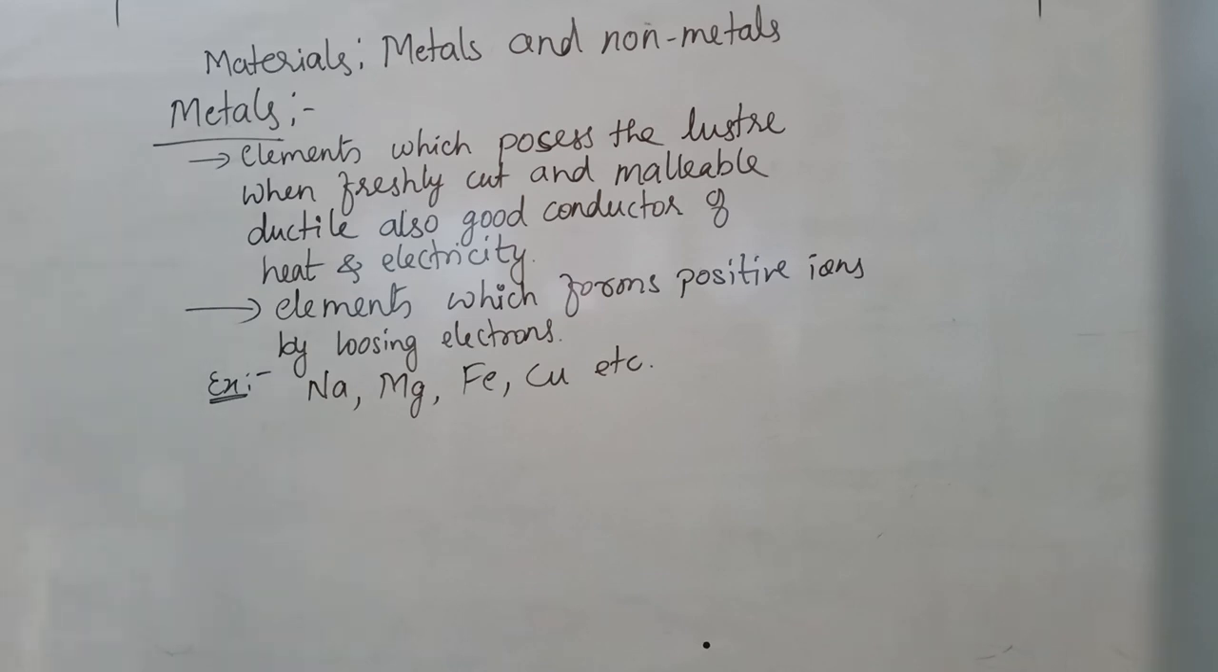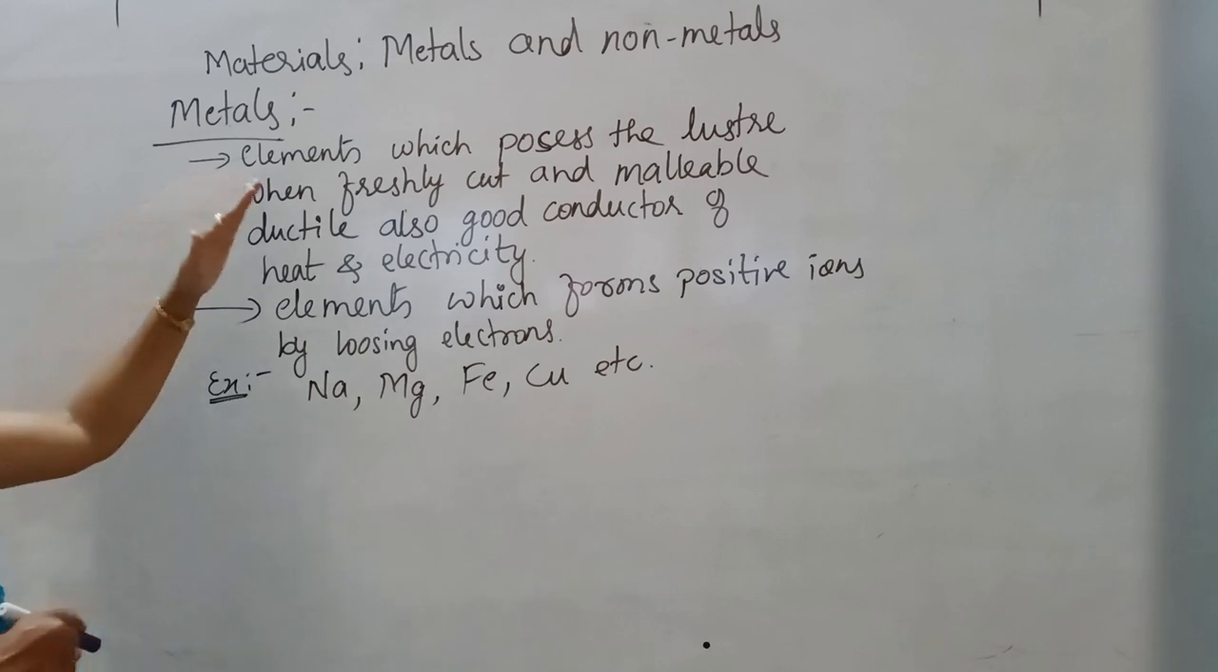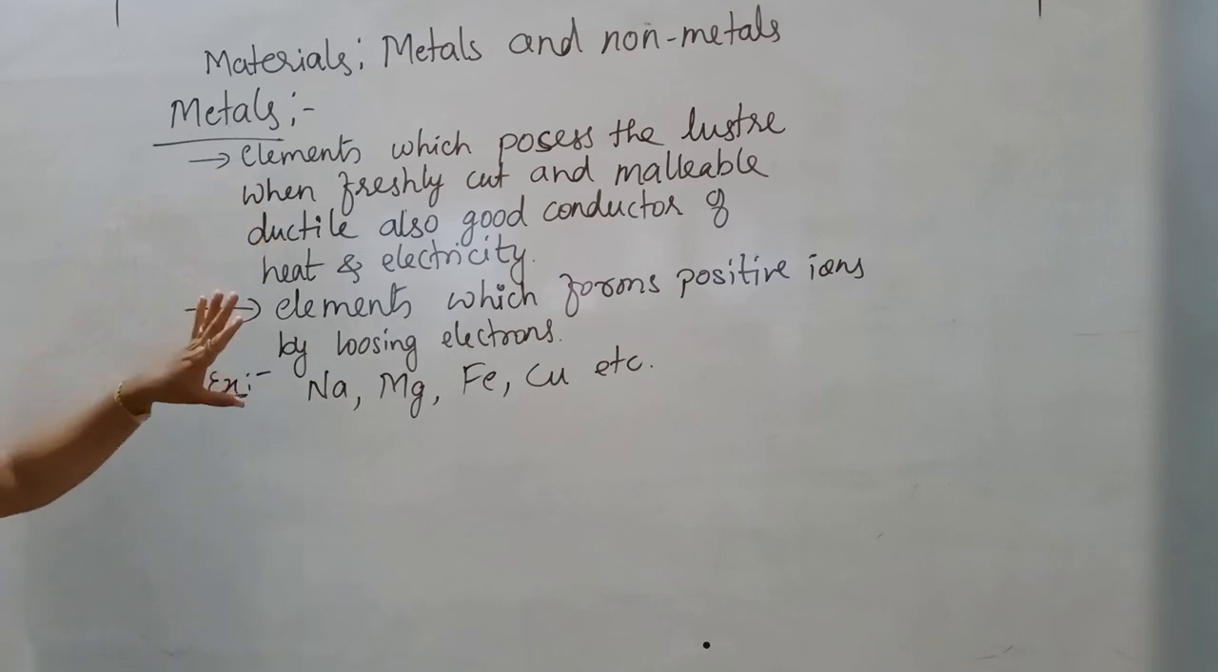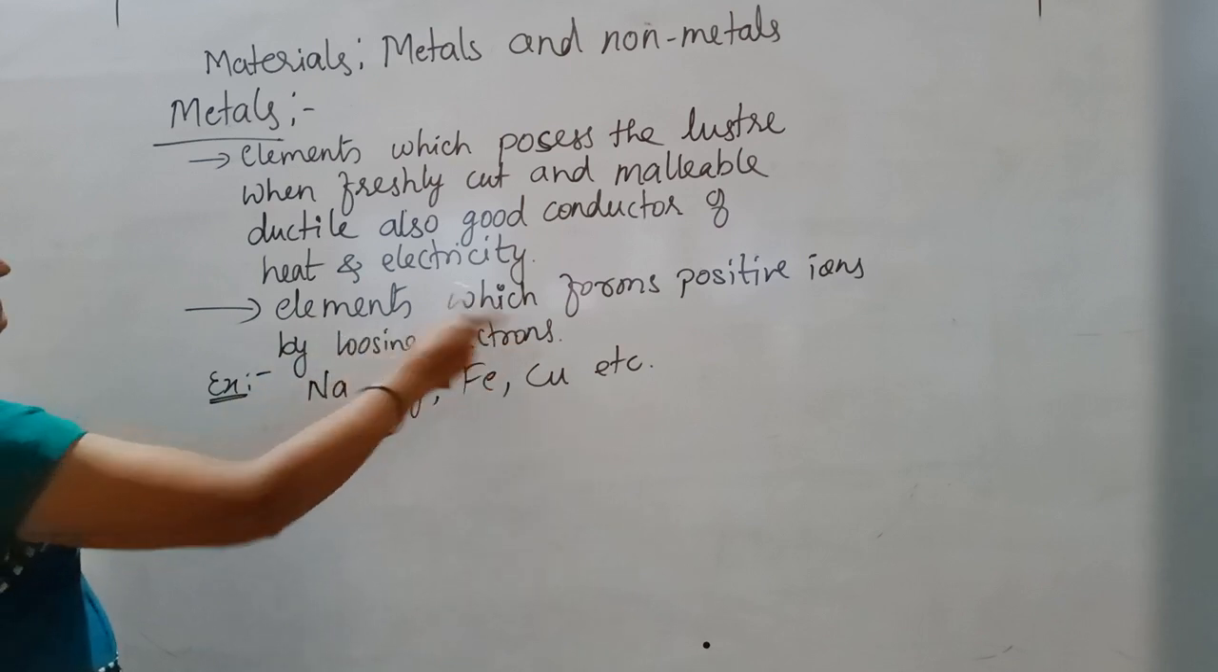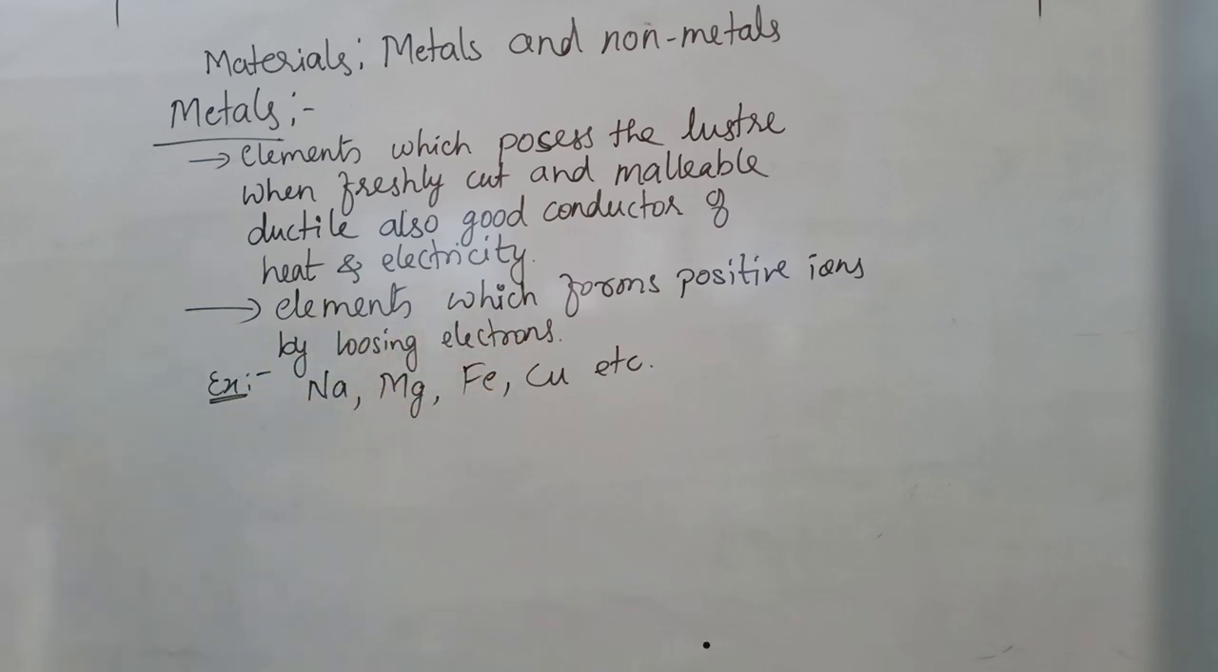Okay. So here, these are what about metal. How are we going to define metal? Elements which possess luster when freshly cut, or else which form a positive ion by losing their electrons. Okay.